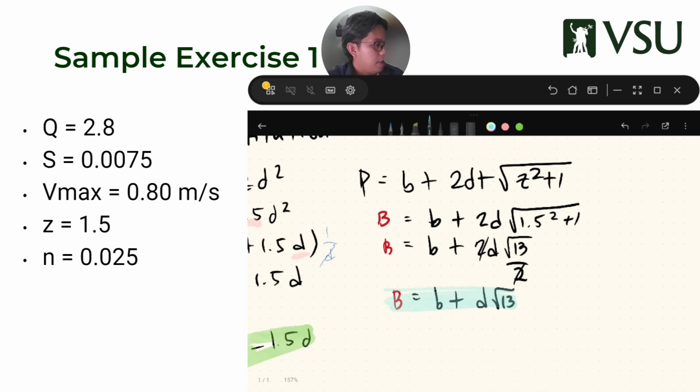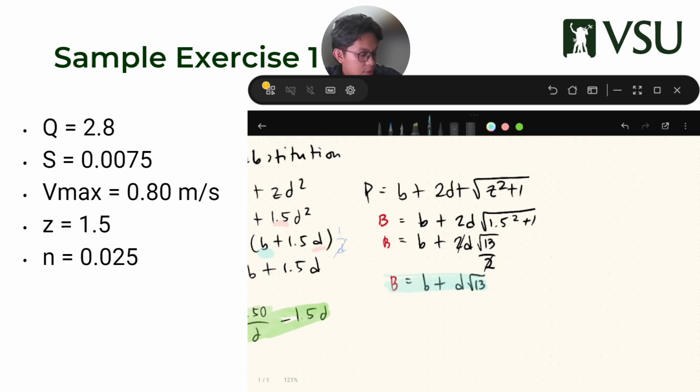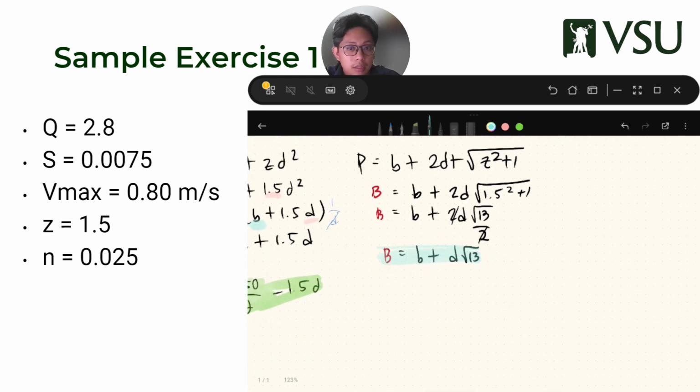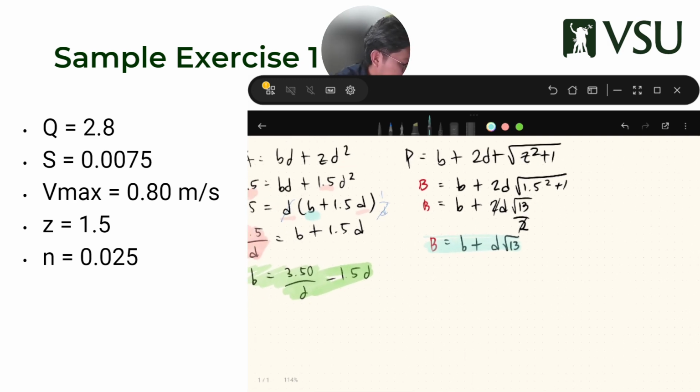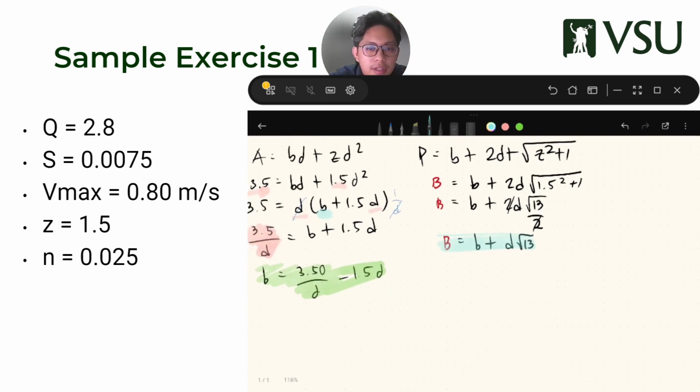Okay? So I hope that you're able to follow. I hope you're solving it on your own as well, not just following on YouTube. So I know that this is my small b, this green equation, and this is my perimeter in this blue equation.